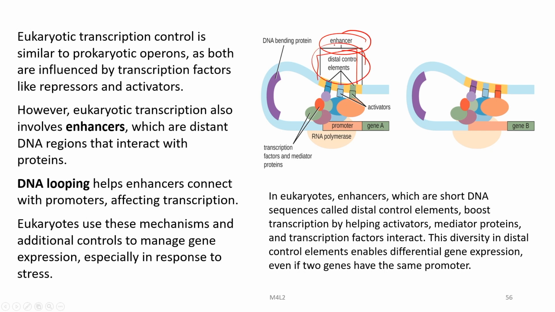So, if you open it up, it actually will be located in another region over here, but this DNA binding has brought it near to the promoter region of the gene which is to be expressed or repressed. So, DNA looping here helps enhancers connect with promoters, affecting transcription. Eukaryotes use these mechanisms and additional control to manage gene expression, especially in response to various stress.